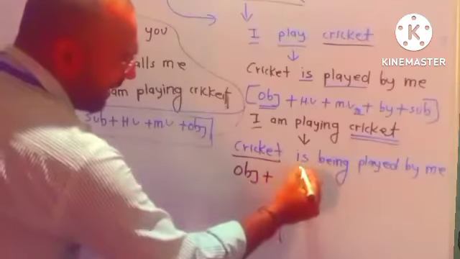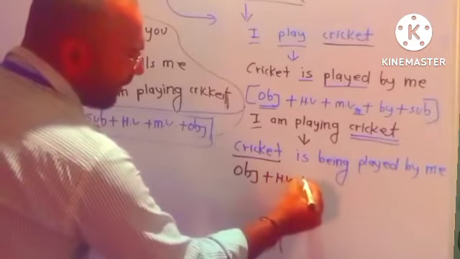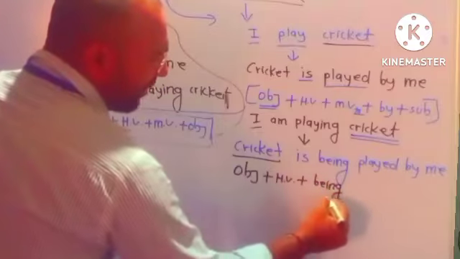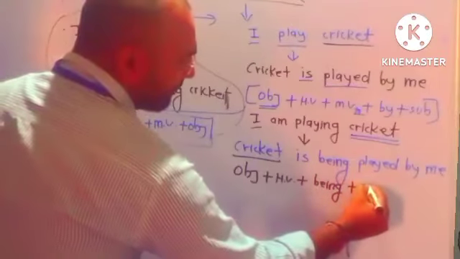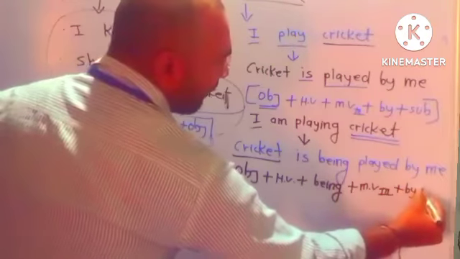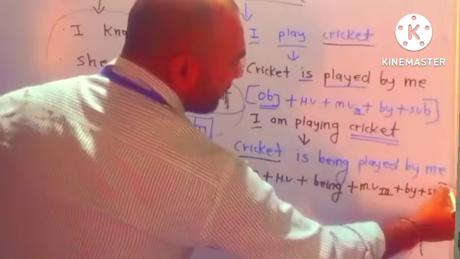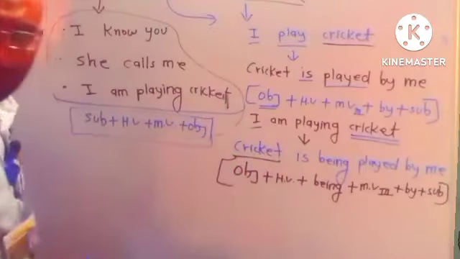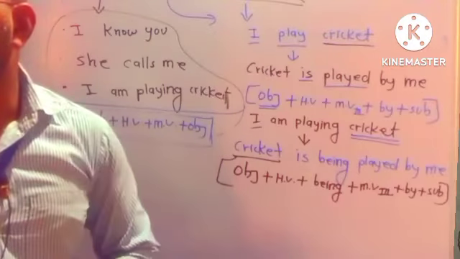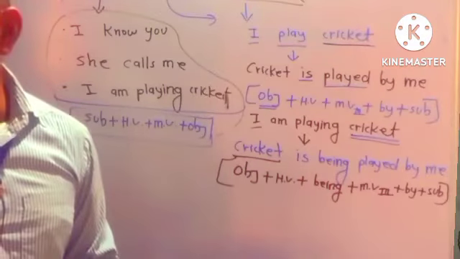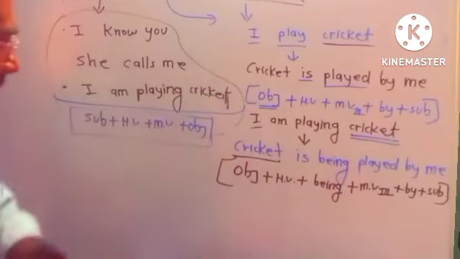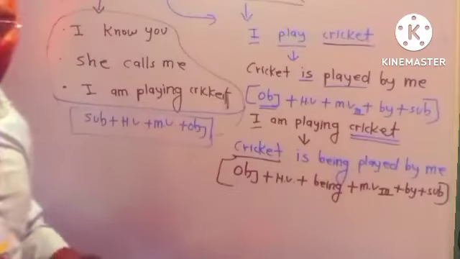Object plus is what? Helping verb plus being. B-E-I-N-G. Being plus which form of main verb? Third form of main verb plus by plus subject. Just write this first. पूरा लिखो पहले. Just write in full. These two structures are clear. Tense is clear. Which tense?